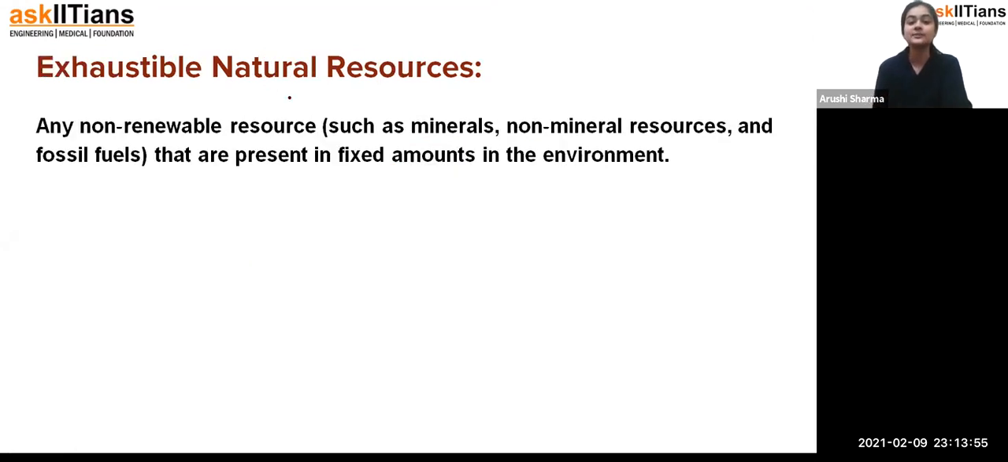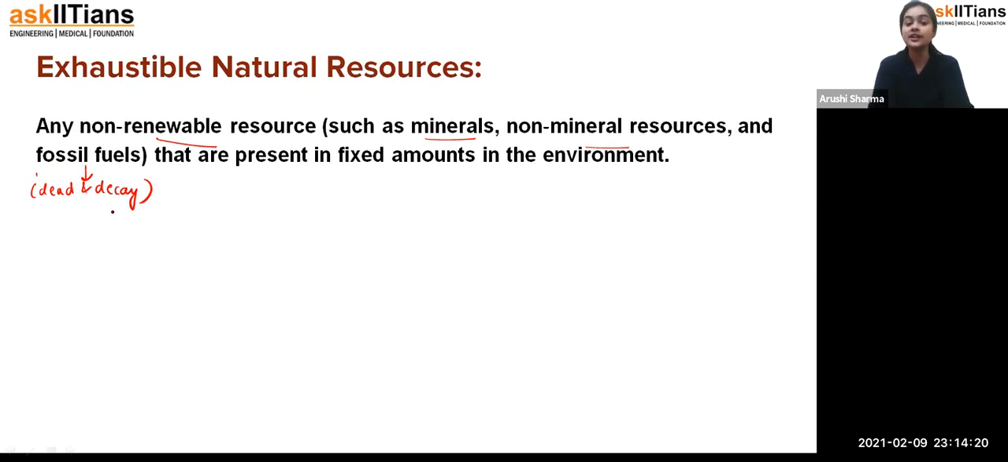Now, exhaustible natural resources: any non-renewable resource such as minerals, non-mineral resources, and fossil fuels. Like fossil fuel, students, the fuels which we are getting from the dead and decay of organisms, whether plant or animal. So fossil fuels are coal and petroleum, and we have a fixed amount of that in our